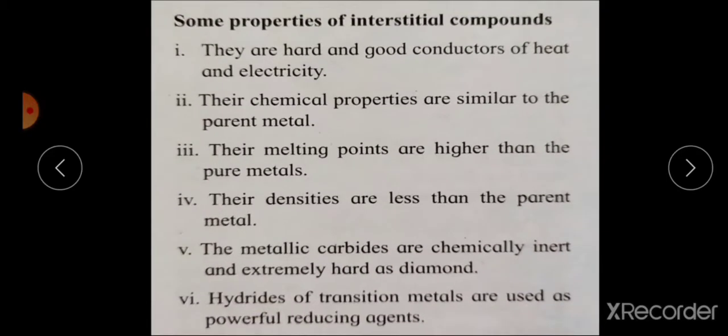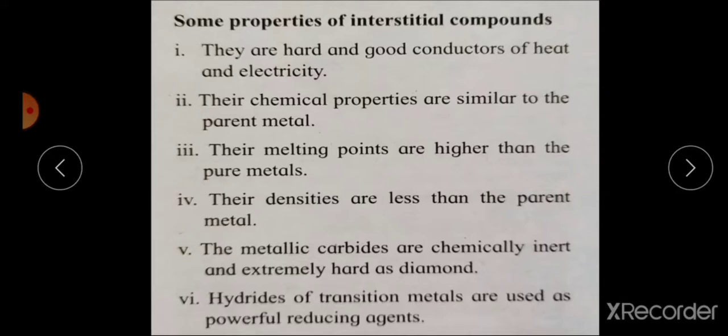Then some of the properties of interstitial compounds. They are hard, good conductors of heat and electricity. The chemical properties are similar to that of the parent metal. Their melting points are higher than pure metals. Their densities are less than the parent metal. The metallic carbides are chemically inert and extremely hard as a diamond. Hydrides of transition metals are used as powerful reducing agents.